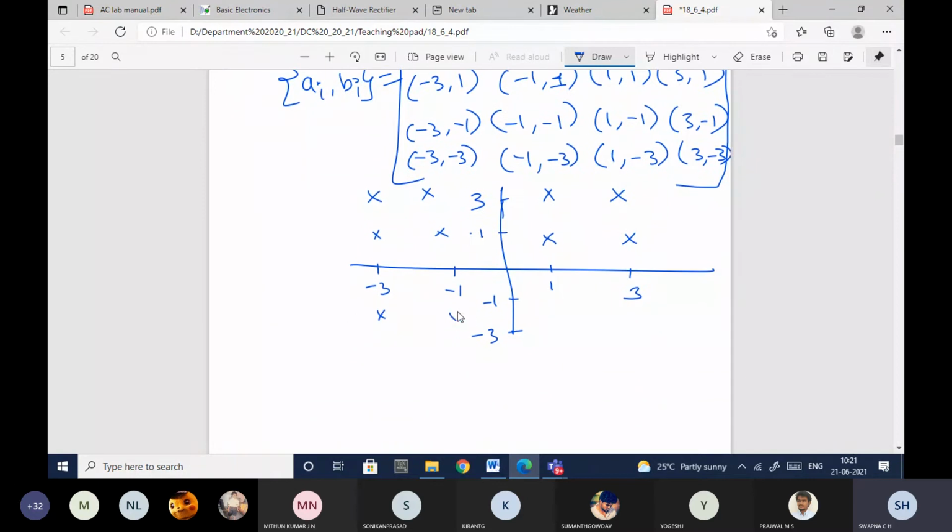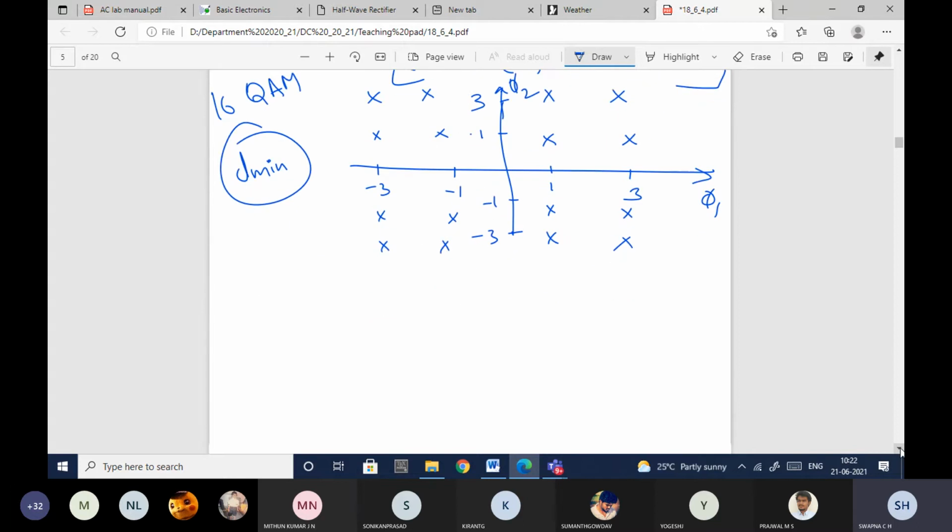So this is nothing but the signal constellation diagram of your M-ary 16 QAM. This is here phi 1 and this is here phi 2. This is one way of plotting 16 QAM. One more thing is that the distance between the points will be d minimum, the minimum distance between two points.